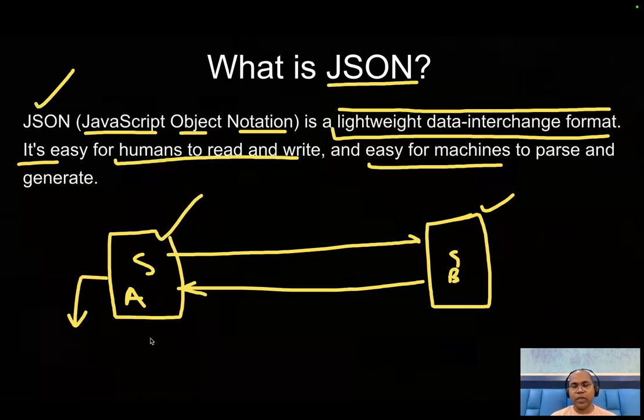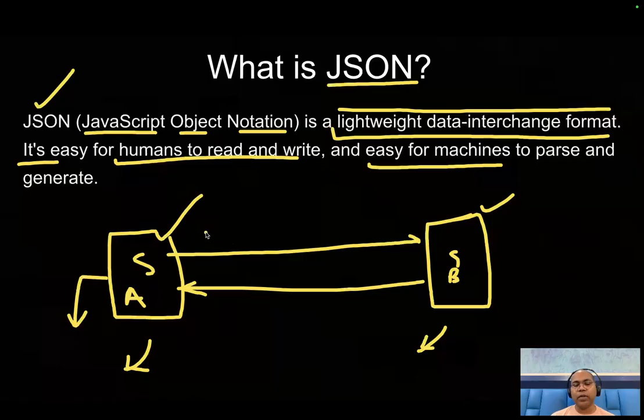So JSON is a very lightweight data format that can be used in different programming languages. Maybe one application is using Java, another application is using Python, another is using .NET.